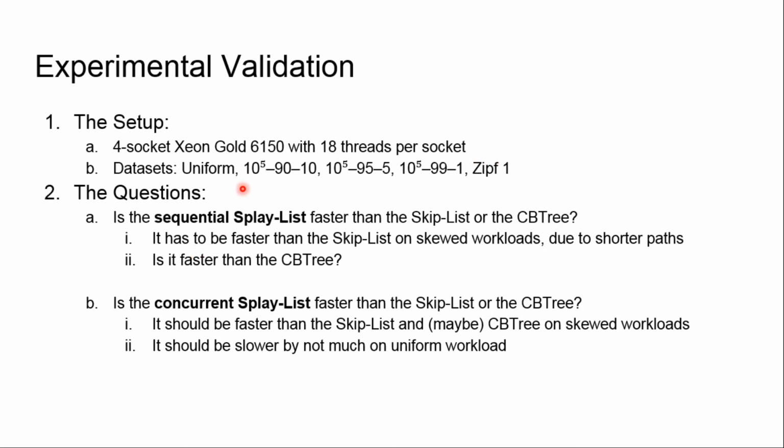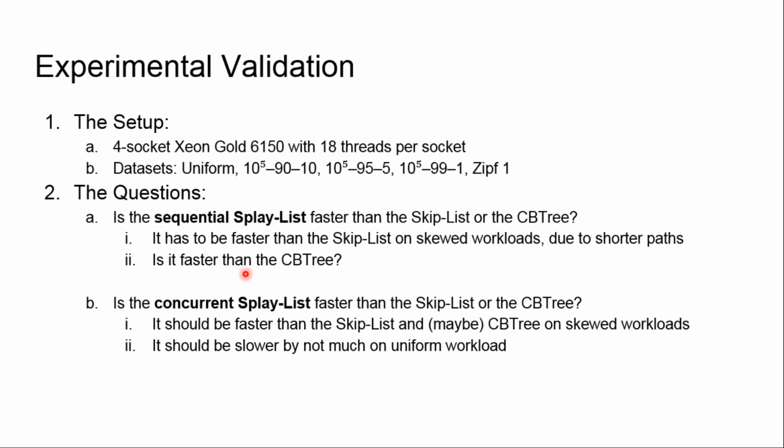So we have 2 questions. The first question: is the sequential Splay-List faster than the skip-list and the CB3? We want it to be faster than skip-list on skewed workloads, and it should have shorter paths to their target. And we want to check whether it is faster than the CB3. We expect that CB3 should be faster on 1 thread because it is more compact. In Splay-List each node is of size 64, which is very high.